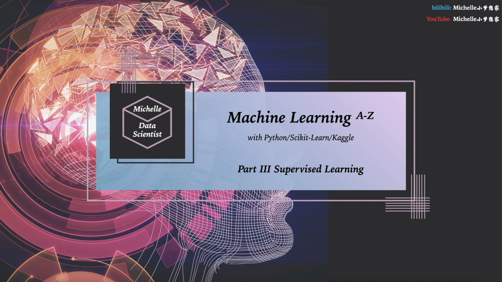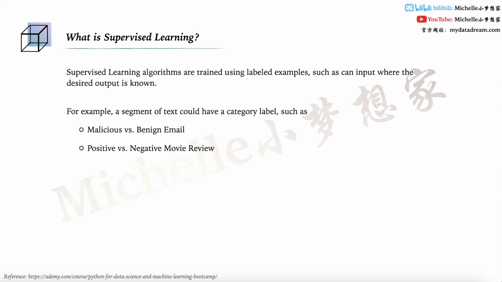In the last two videos of machine learning, we took a quick look at all the content we are going to learn and all the prerequisites. Starting from today, we will officially start learning our very first topic, supervised learning. The very first question would be, what is supervised learning? Supervised learning algorithms use labeled examples for training, so in detail, the input samples normally come with known desired outputs. Let's see some real-world examples and get more familiar with this type of algorithm, so we can at least have some feeling about what kind of problems supervised learning can solve.